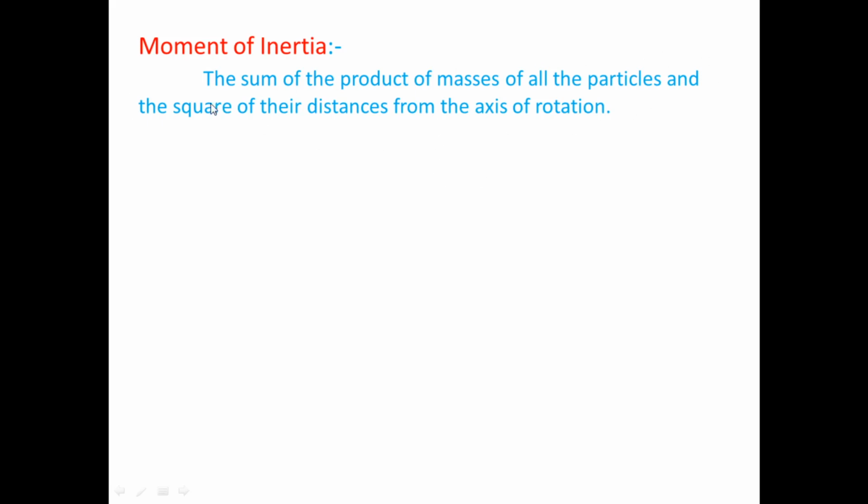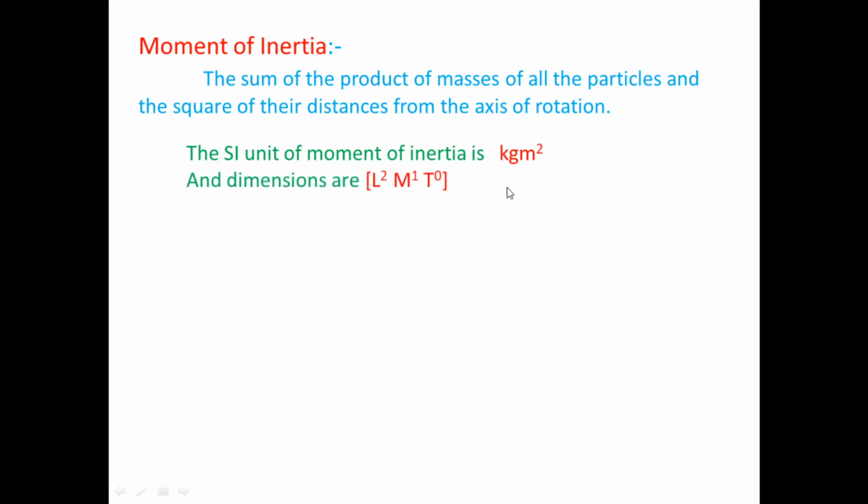So this is the definition of moment of inertia. So what is the SI unit of moment of inertia? The SI unit of moment of inertia is kilogram meter square, kg m², and its dimensional equation is L² M¹ T⁰. Okay, its dimensional equation is L² M¹ T⁰.